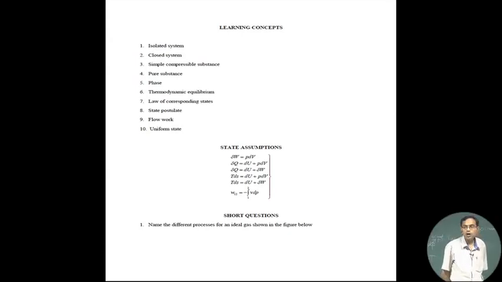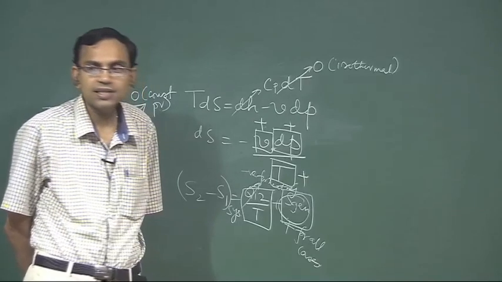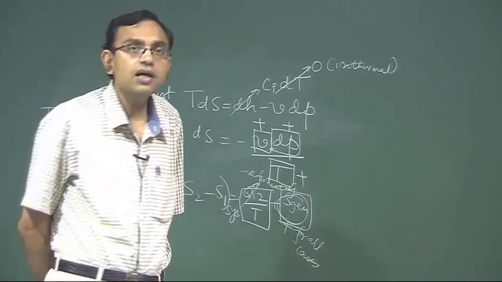Just consider: isolated system, a system that does not interact with the surrounding; closed system; simple compressible substance; pure substance; phase; thermodynamic equilibrium; law of corresponding states; state postulate; flow work; uniform state. So, please try to revise these learning concepts.